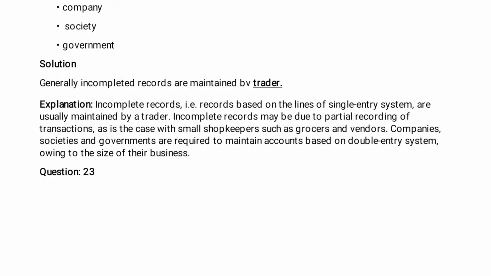Incomplete records may be due to partial record of transactions, as is the case with small shopkeepers such as grocery and vendors. Companies, societies and governments are required to maintain accounts based on double entry system owing to the size of their business.